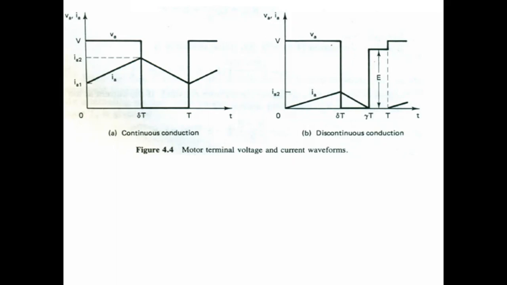So the steady state analysis will be considered only for continuous conduction. Forget about discontinuous conduction; you are dealing with only continuous conduction.